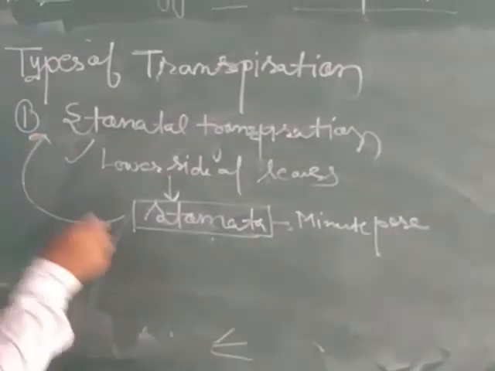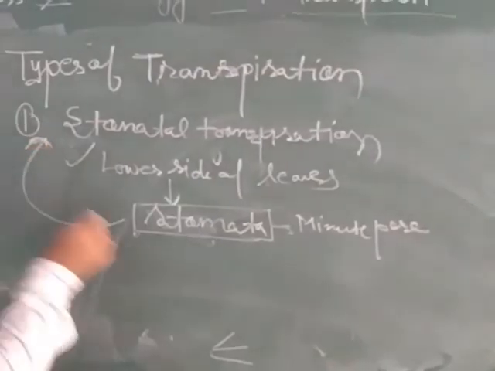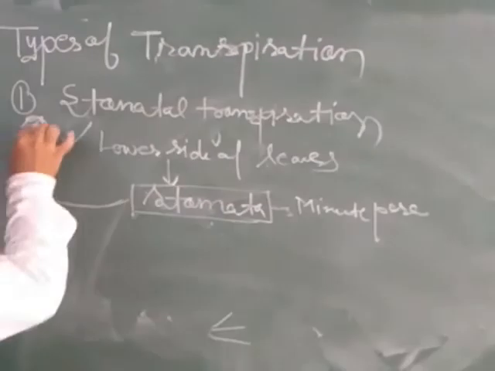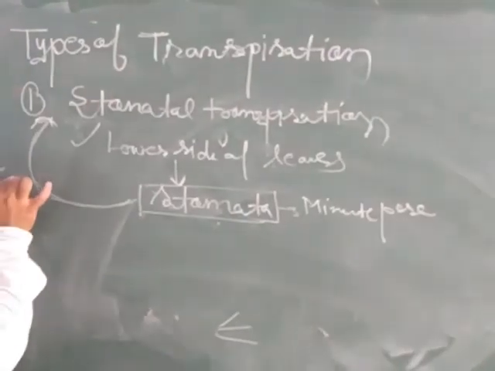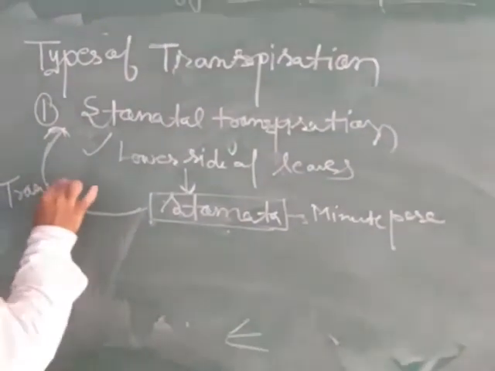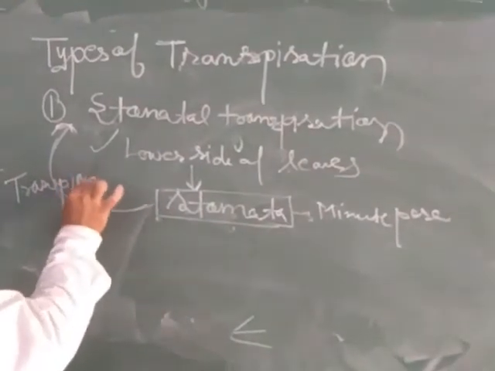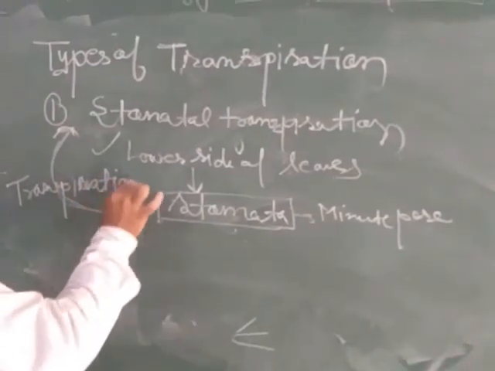When transpiration takes place from stomata, it is known as stomatal transpiration.